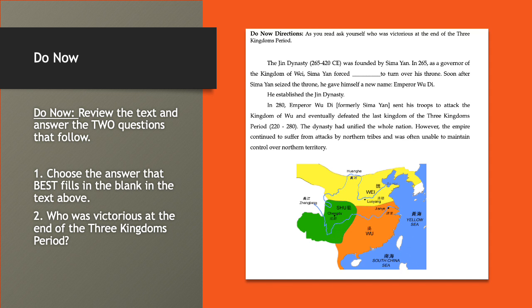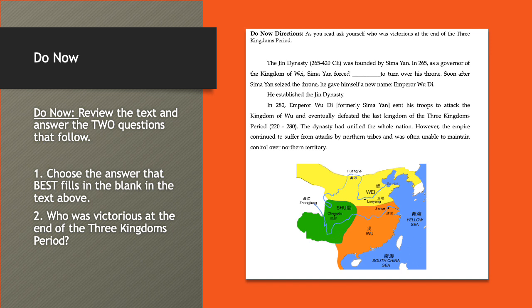The first is the fill in the blank. The second is answering who was victorious at the end of the Three Kingdoms period. Let's take a look at the text. The Jin Dynasty, 265 to 420 CE, was founded by Sima Yan. In 265, as a governor of the Kingdom of Wei, Sima Yan forced blank to turn over his throne.